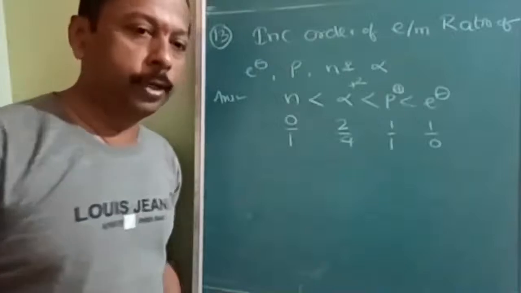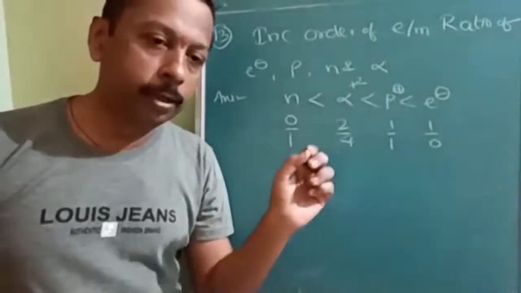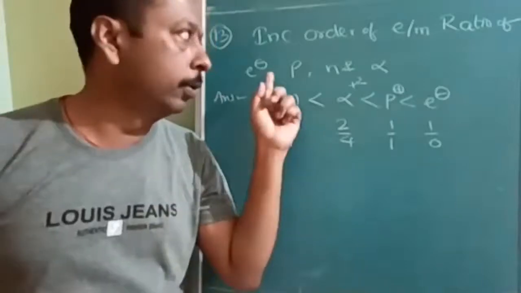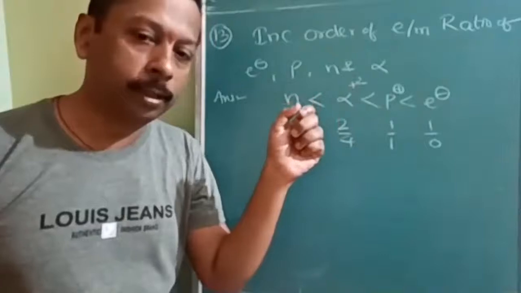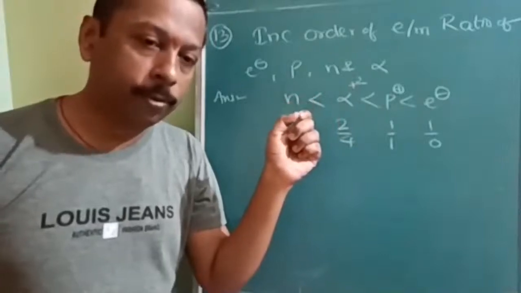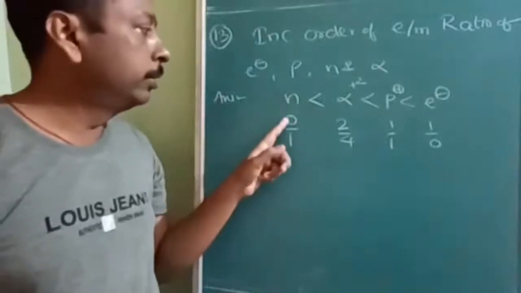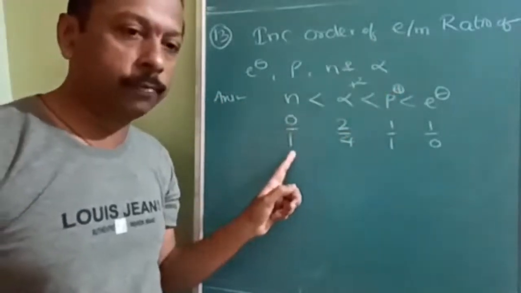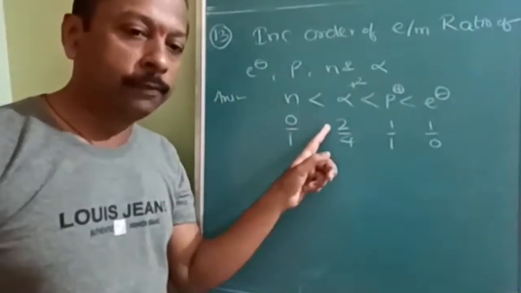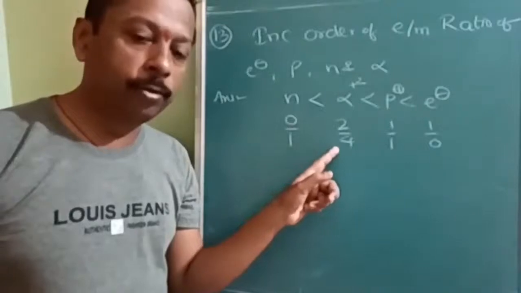Okay, next question is increasing order of E by M ratio of electron, proton, neutron and alpha particle. So here neutron charge is 0, it has mass. So therefore the value will be 0. Alpha particle has 2 units of charge and 4 units of mass.